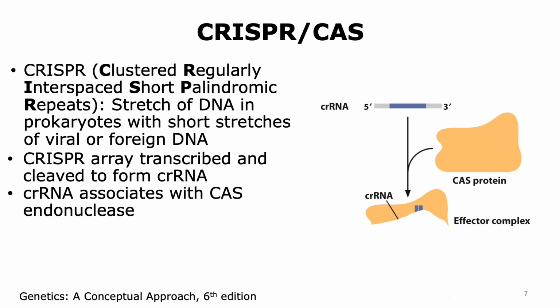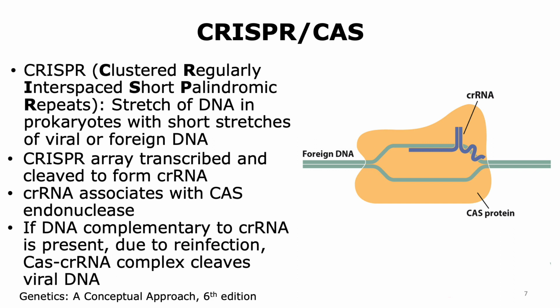This mature CRISPR RNA is now able to associate with the Cas endonuclease, and it forms a complex called the effector complex. If that prokaryotic cell is infected by a virus that infected it before, then we will have DNA that is complementary to that CRISPR RNA.